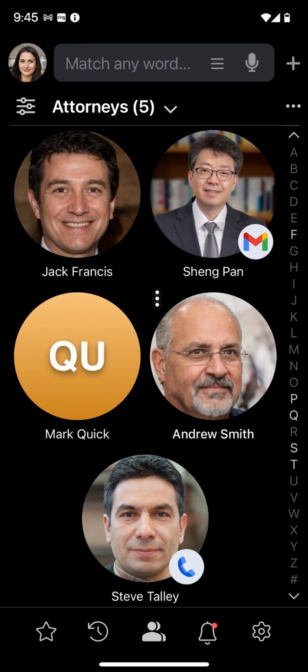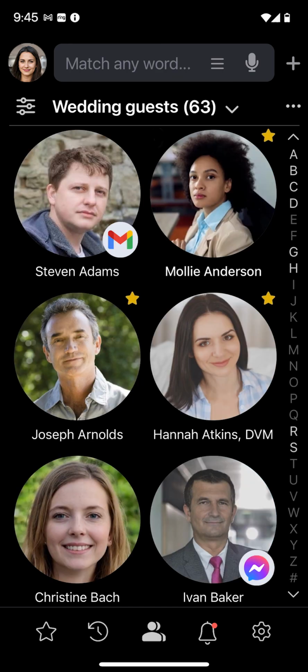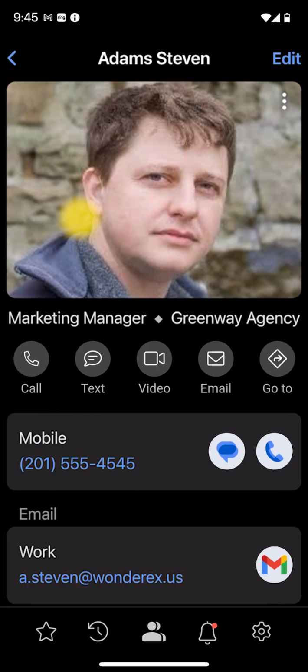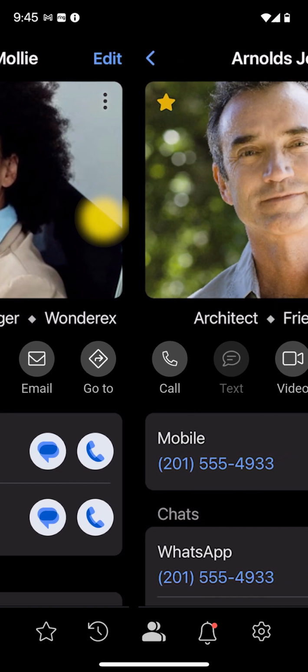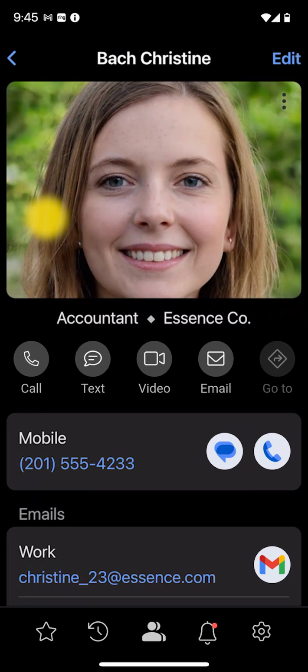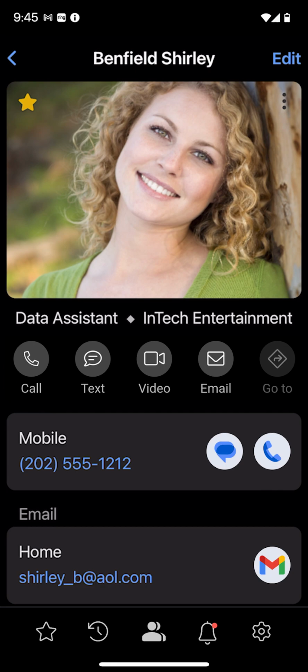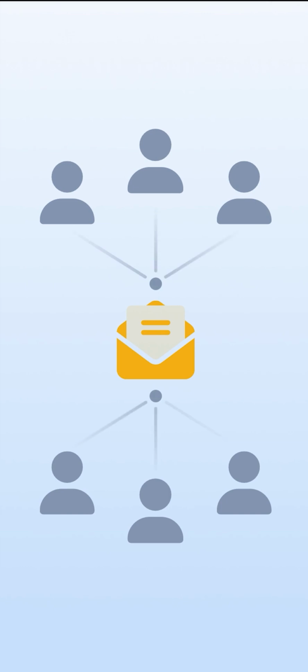As mentioned earlier, groups are great for perusing connected contacts, such as attorneys, realtors, services, restaurants, airlines, wedding guests, and others. Right before the reception, for example, you can open guest profiles and swipe from folder to folder to refresh your memory of the faces and names of people you haven't seen for a long time. Here is Hannah. Here is Christine. Here is Ivan. Here is Shirley. You got the idea.